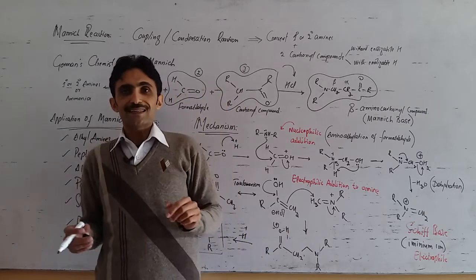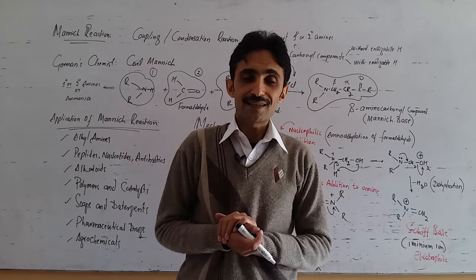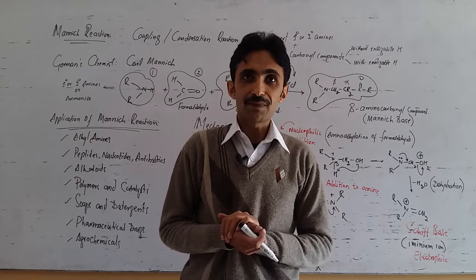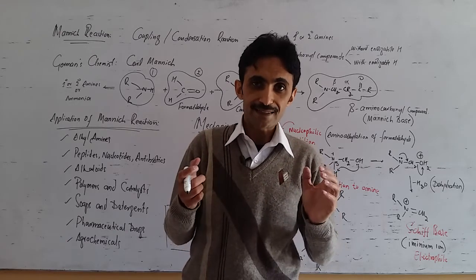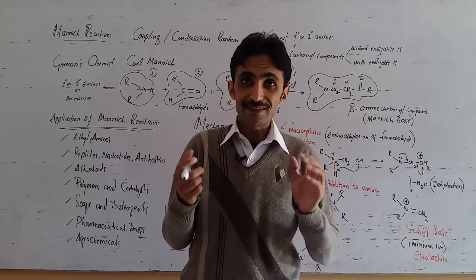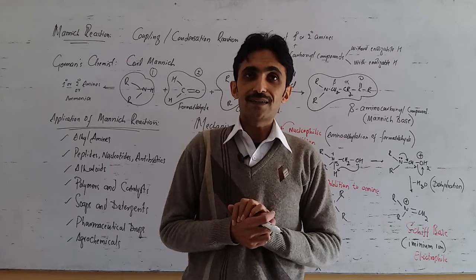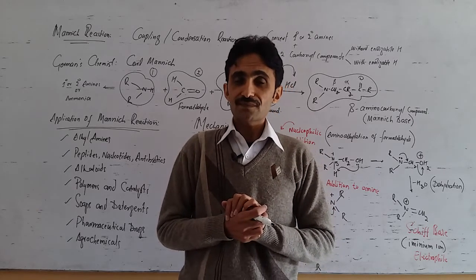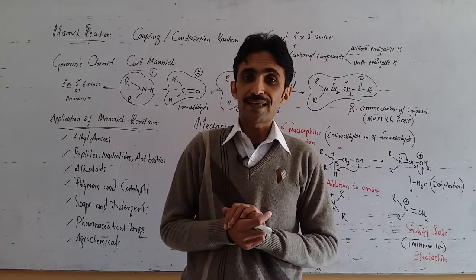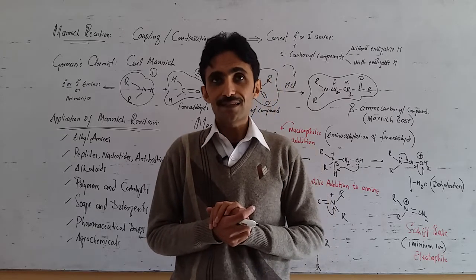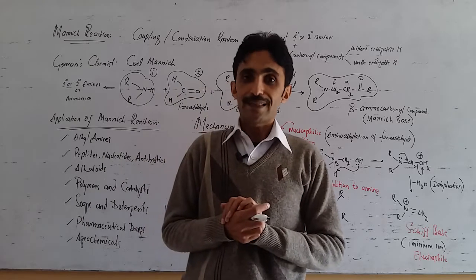So to inculcate basic concepts about the Mannich reaction, what is the Mannich reaction? The Mannich reaction is basically a coupling reaction as well as a condensation reaction. It is a reaction among three different ingredients, such as primary or secondary amines or ammonia, formaldehyde, a carbonyl compound which is without enolizable hydrogen, and another carbonyl compound which consists of an enolizable hydrogen.